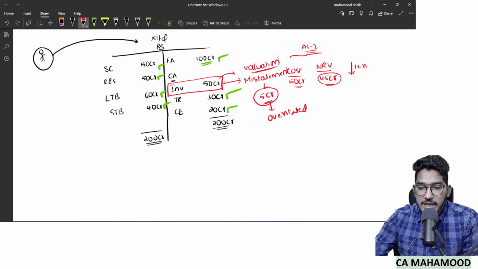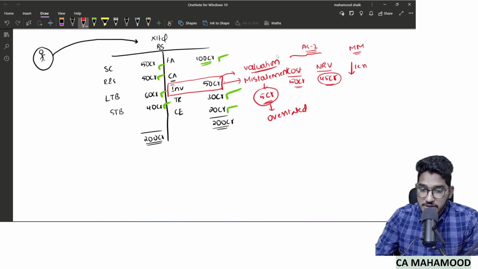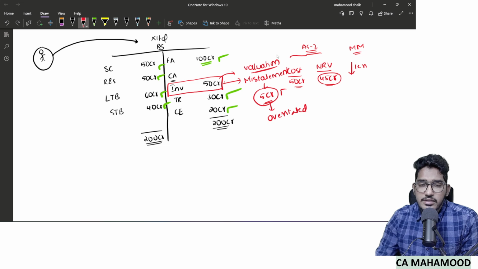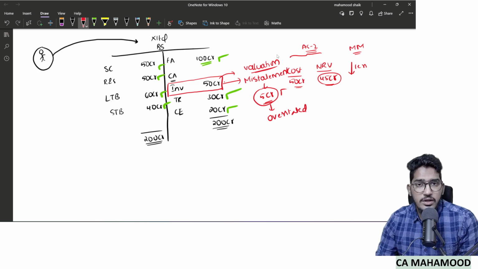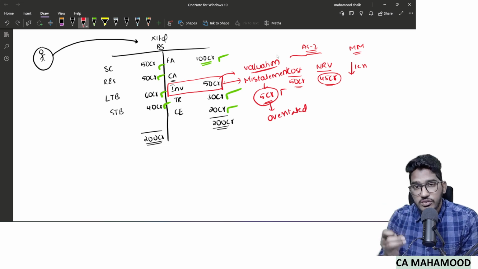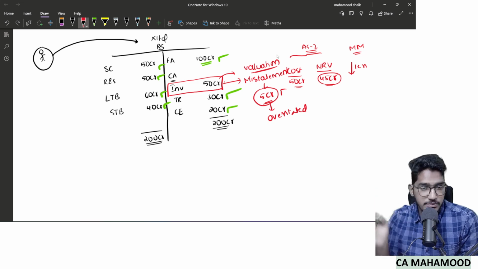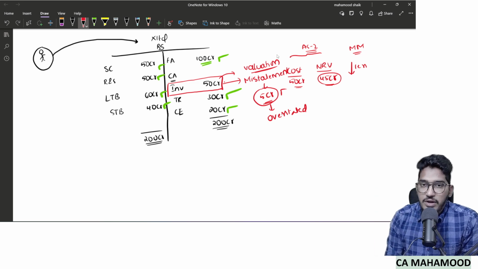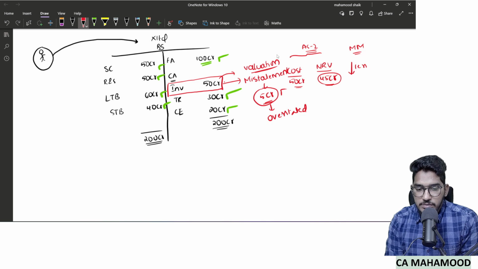So you found a material misstatement in the financial statements. You found a misstatement. That misstatement amount is 5 crores. Do you think it is material? Yes. The total assets itself is 200 crores. In the 200 crores itself, there is a 5 crores amount of misstatement. Yes, there is a material misstatement. So you found a material misstatement in the financial statements.